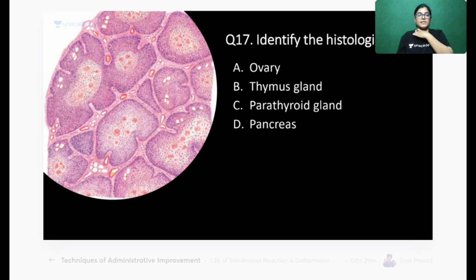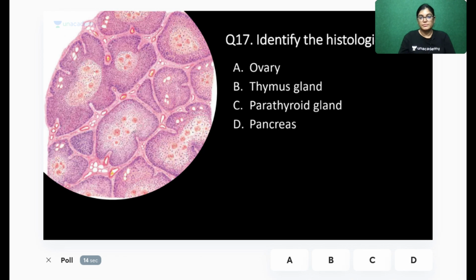Now, identify the histological slide. Whether it is ovary, thymus gland, parathyroid, or pancreas. Which slide is this? Your time starts now. Question number 17. Quickly, we will complete it. 2-3 questions are there.